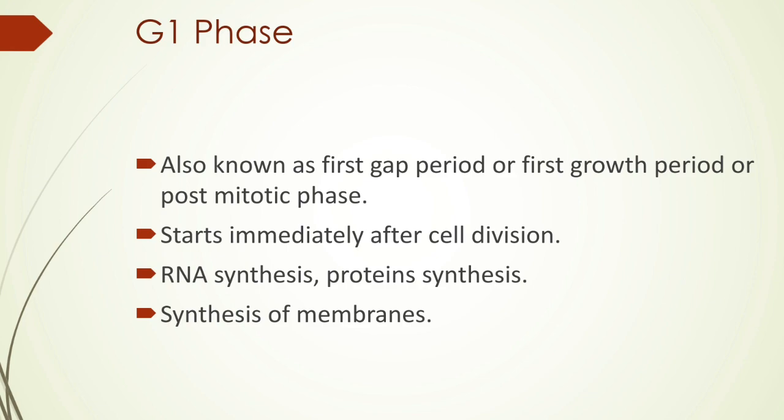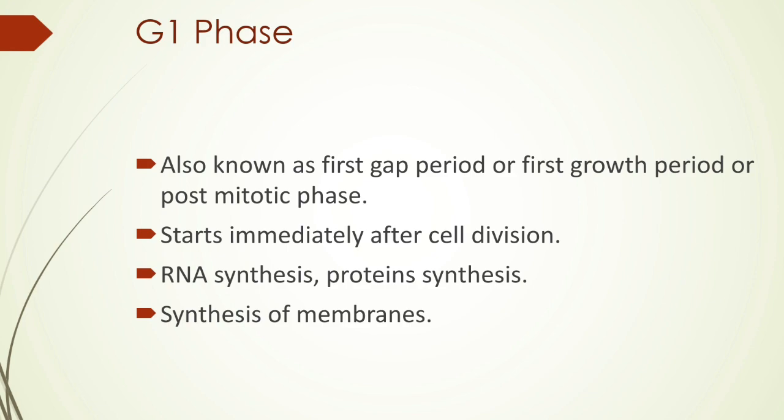The G1 phase is also known as the first gap period, or first growth period, or post mitotic phase, because, as we have seen, the cell cycle is divided into two phases. First is the interphase, and second one is the mitotic phase. After the end of mitotic phase, the interphase starts, and after the end of interphase, the mitotic phase starts.